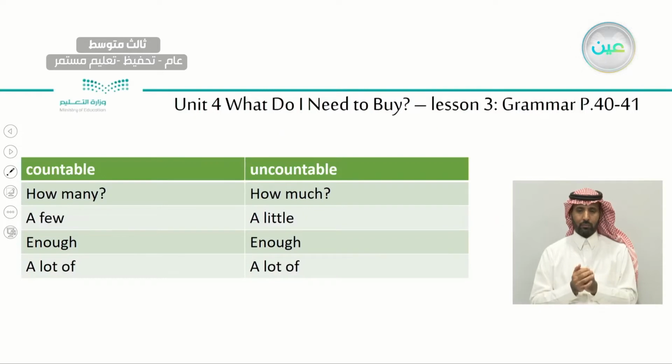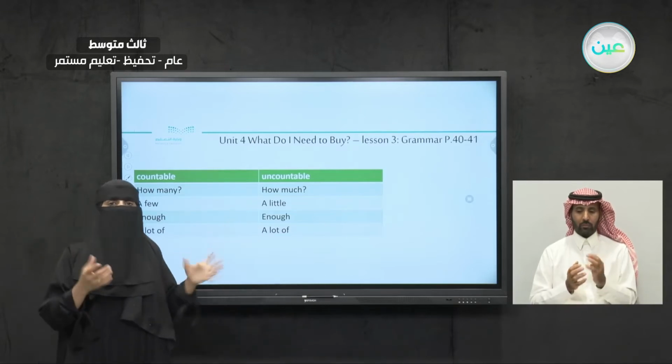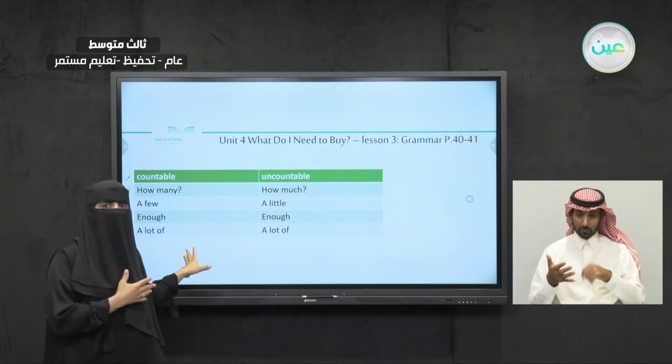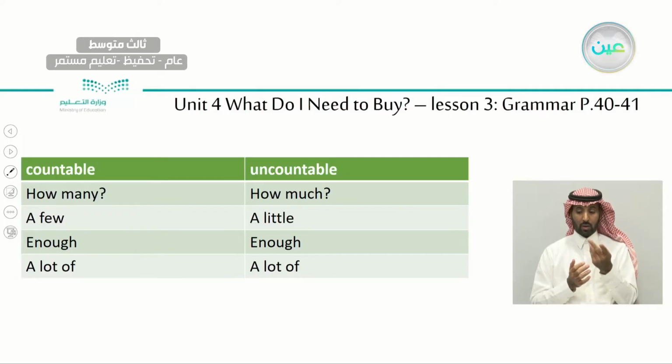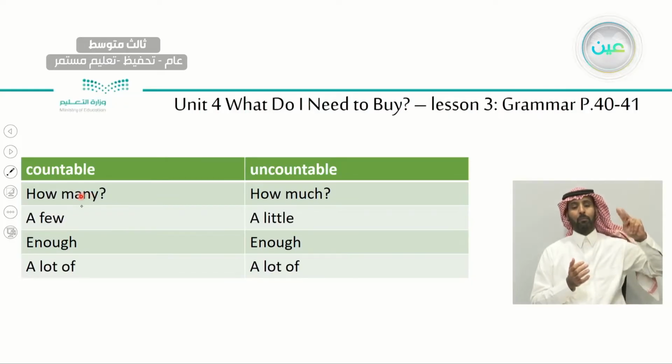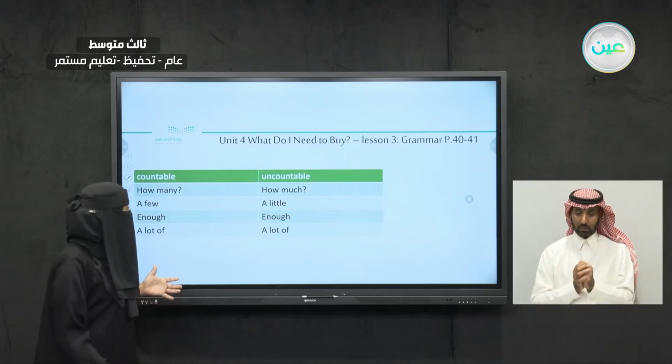Okay. So just to sum up all the information, we had the expressions of quantity. To make it easier, draw this table. You don't have it in your book. Let's make it easier for you. So with the countable, we use many. How many? Okay, we use many. With the uncountable, much. Okay? And with the countable, we have a few. Uncountable, we use a little. Okay? Enough and a lot of, we have for both countable and uncountable. This is just to make everything easier and clearer for all of us, okay?